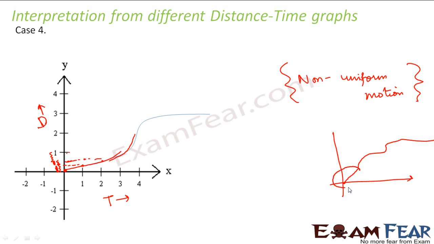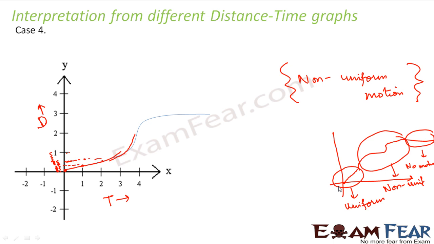This portion depicts uniform motion, this portion depicts non-uniform motion, and this portion depicts no motion, right? Because the distance remains the same with time, so there is no motion at all.